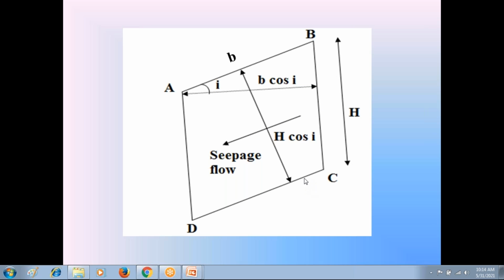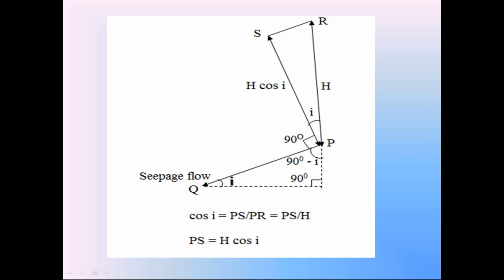First find out the height of the soil prism perpendicular to seepage flow. That height is h cos I. So the magnitude of pore water pressure in this third case is equal to small u, that is gamma W into h cos I. Now everyone please check another diagram. Just now I explained the height of the soil prism perpendicular to the seepage flow is h cos I.